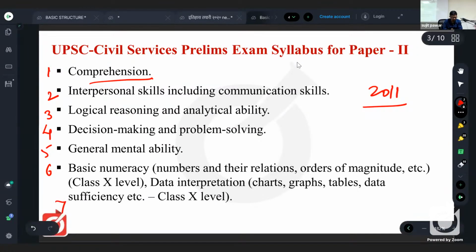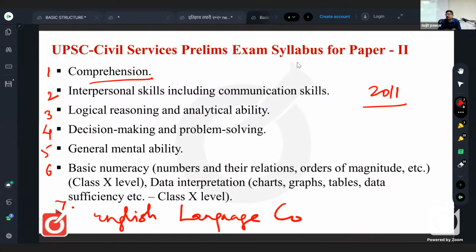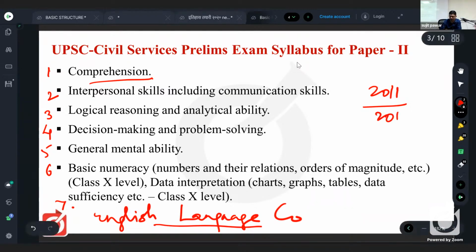So these are 6 points, and the 7th was English language comprehension. For the first 4 years of the CSAT pattern, that is 2011, 12, 13, and 14, there were questions from English language comprehension also. After that, from 2015, English language comprehension was not asked.